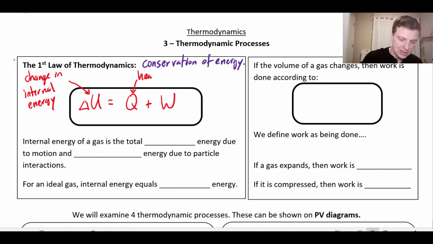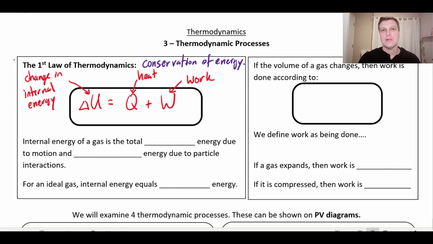Q is heat, and a reminder that heat is really just the flow of thermal energy. You could picture taking a canister of gas, and I wouldn't recommend this, but you could imagine putting it on a fire, and so heat flows into the gas. But the other way that you could change the internal energy of the gas would be to do work on the gas, and that's the W term there, work. We are going to define work as being done on the gas. If you've got a canister of gas and you were to compress it all of a sudden, that would change the energy of the particles inside that gas as well.